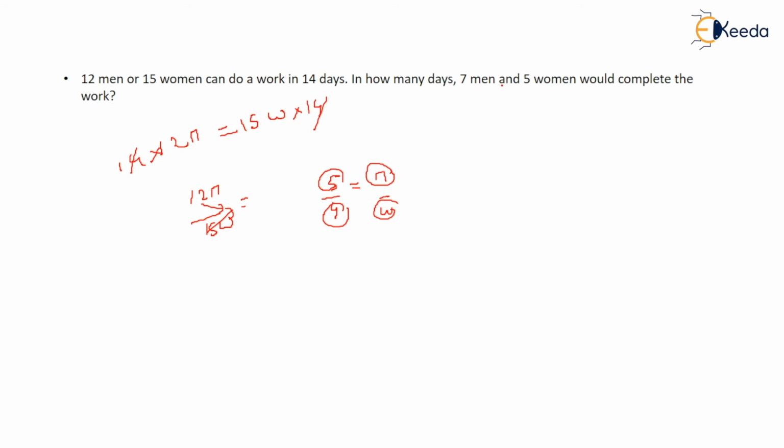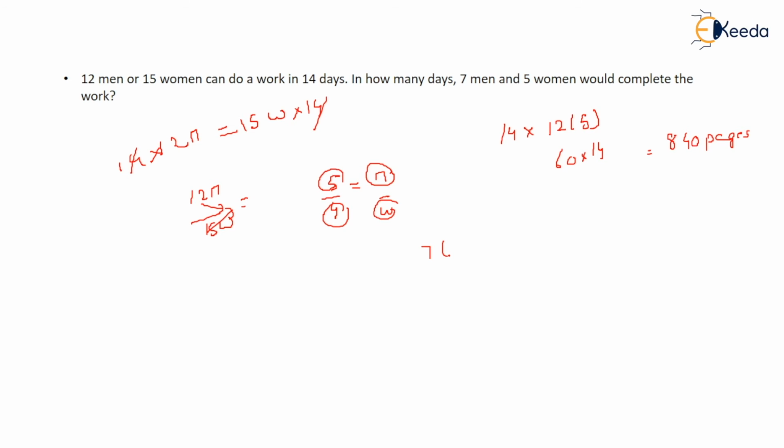In how many days can 7 men and 5 women complete the work? So now we have to take out the work. 14 days they worked, and how many men were there? 12 men. So one man can write how many pages? 5 pages. So 12 into 5 comes out to be 60. 60 into 14, when you do, comes out to be 840. So 840 pages they have to write, with 7 men and 5 women.